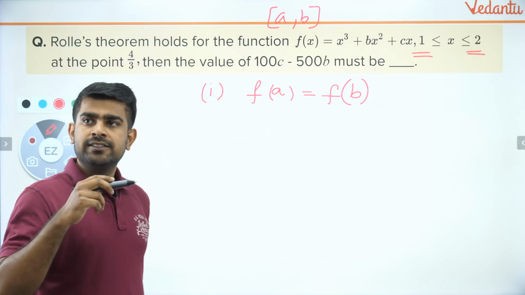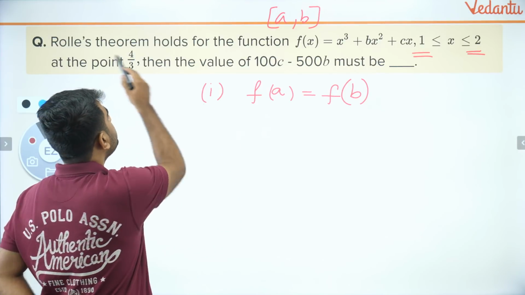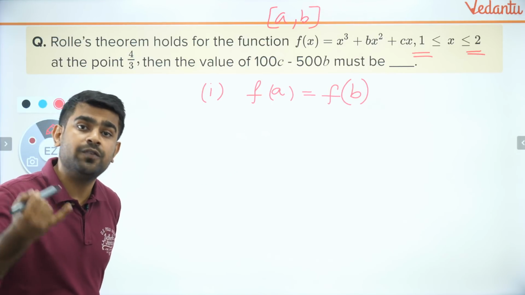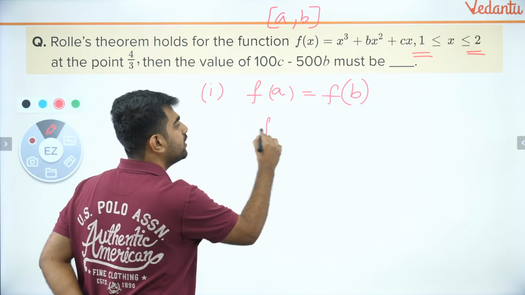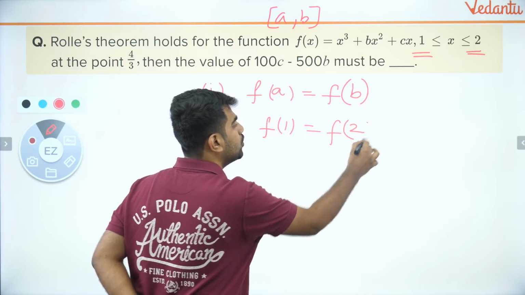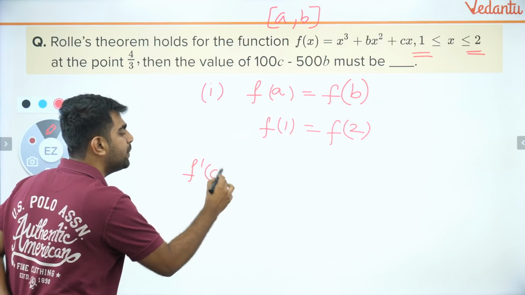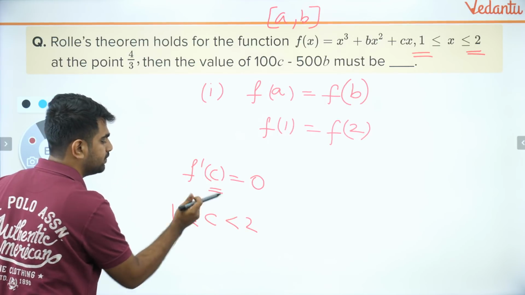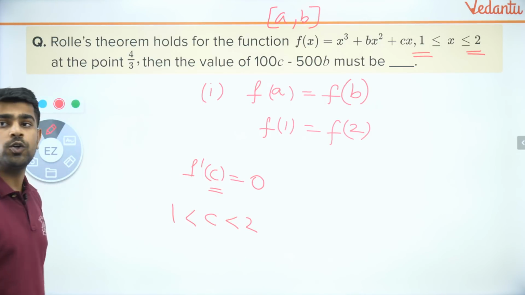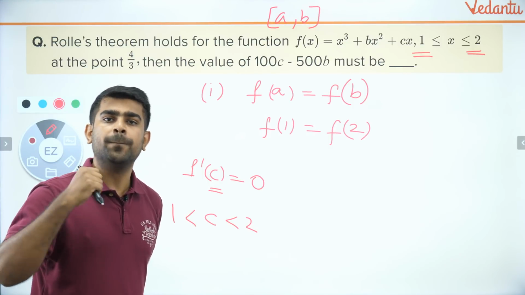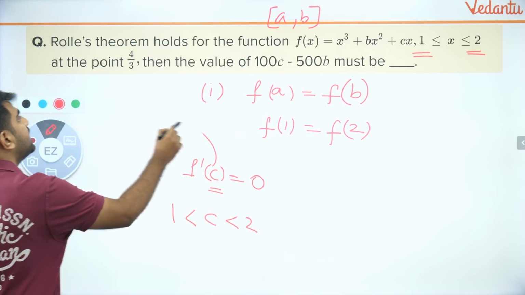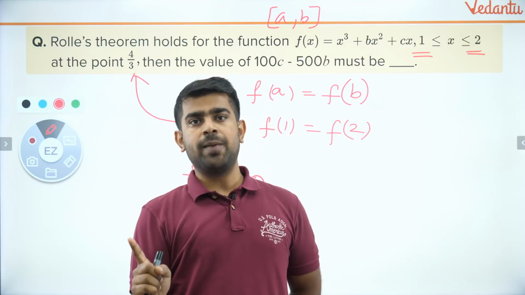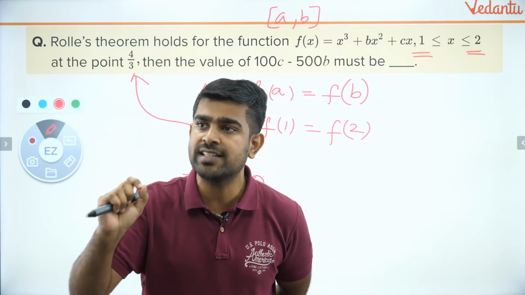Charan was asking, right? Sir, what is Rolle's theorem and how does it apply over here? Rolle's theorem states that if the function is continuous and differentiable, and f of a equals f of b, which implies f of 1 equals f of 2, then f dash of c will be 0. What is this c? This c is a point between 1 and 2, Charan, where f dash of c will become 0. So this c is given to me as 4 by 3, because they said the point where Rolle's theorem holds true is 4 by 3. Are you all able to understand that?